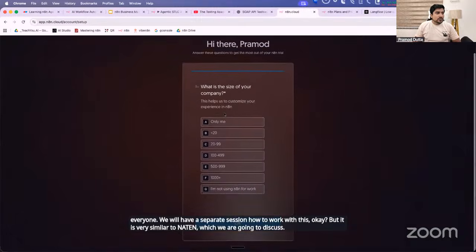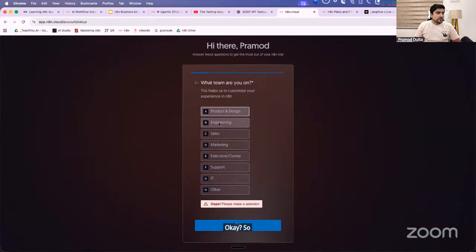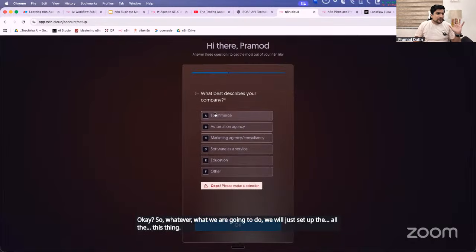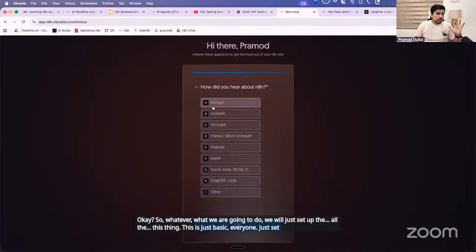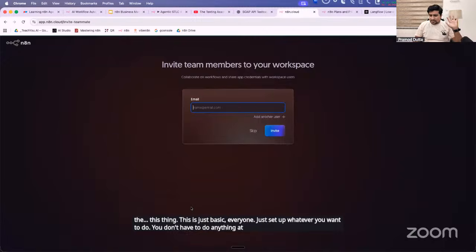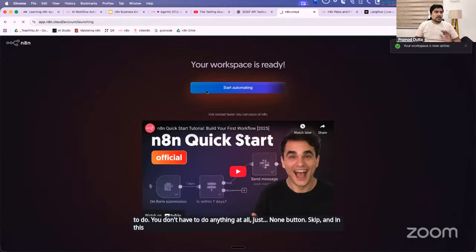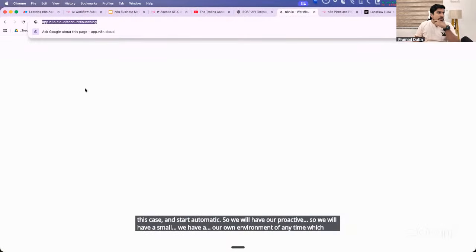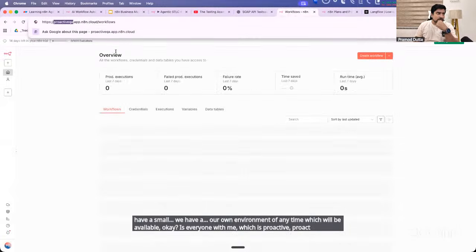Okay, let's go. Quickly, what we are going to do is set up all of this. This is just basic, everyone. Just set up whatever you want to do. You don't have to do anything at all. Just click the done button, skip, and start automatic. So we will have our own environment of n8n available. Okay, is everyone with me? Which is the proactive QA n8n account, right?